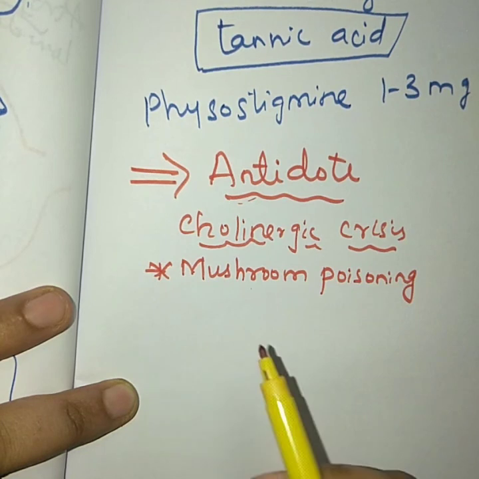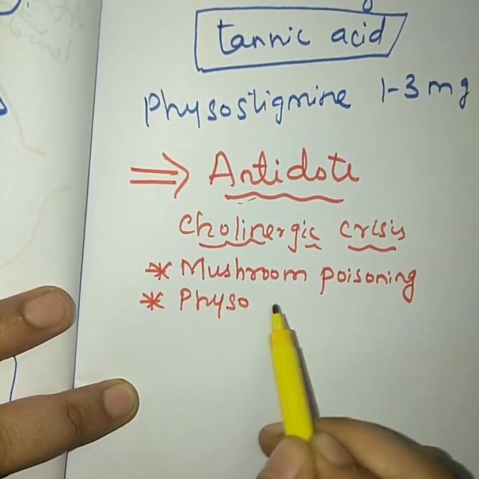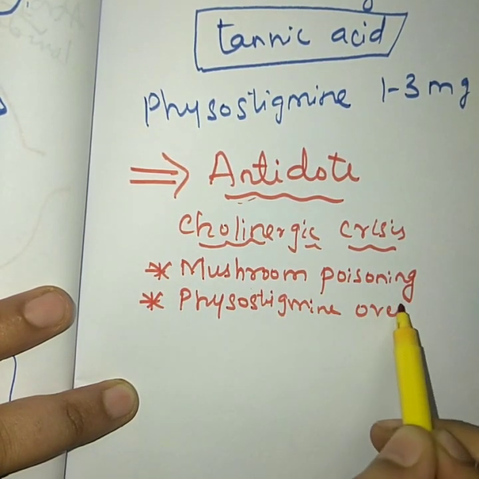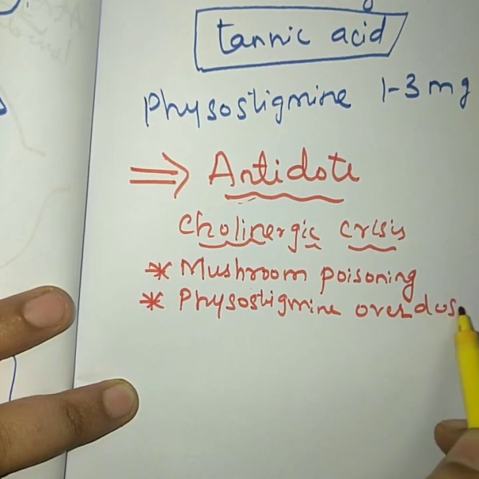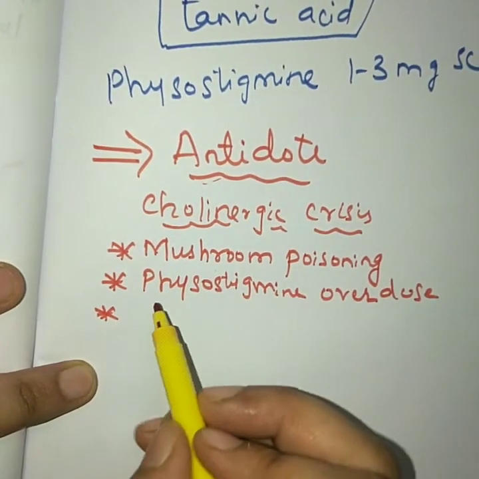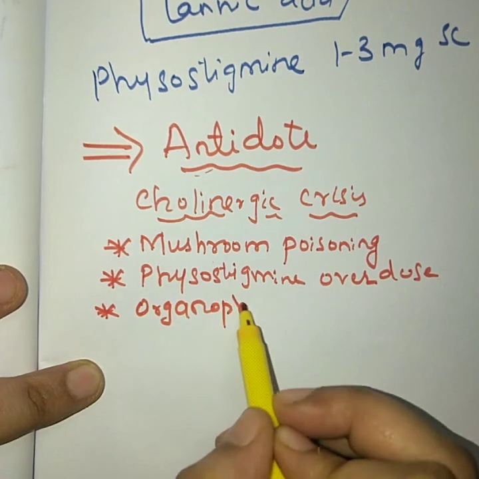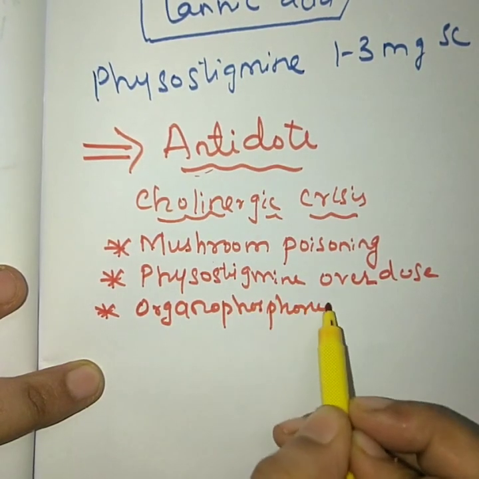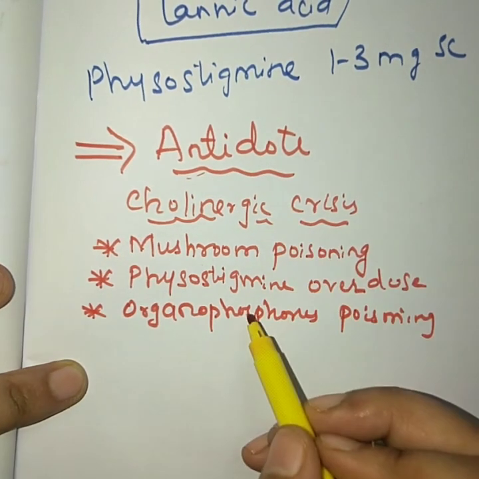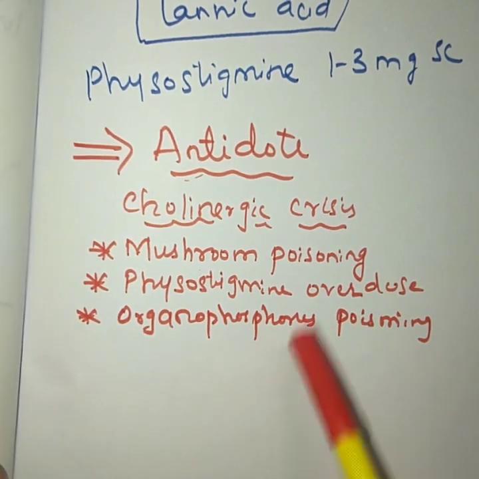Maybe because of physostigmine overstimulation, or overdose of physostigmine, and also lastly because of organophosphorus poisoning. In all these conditions, there will be cholinergic crisis, meaning there will be overactivation of your cholinergic system.